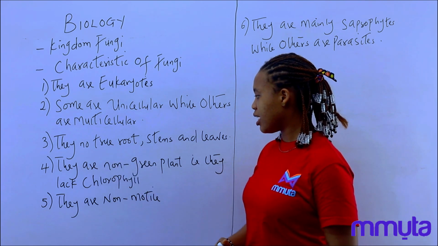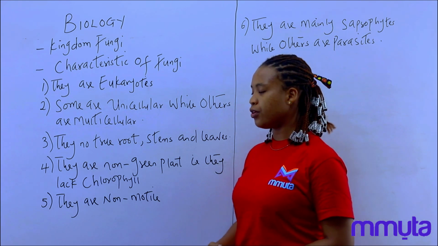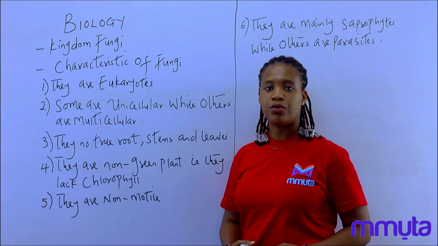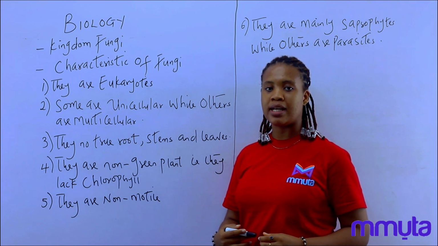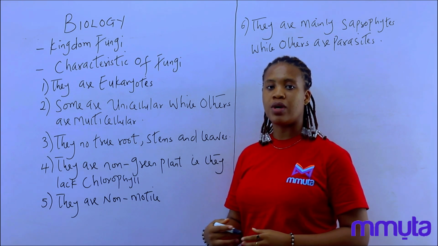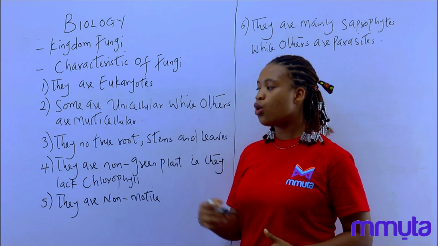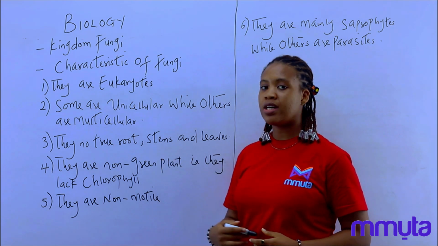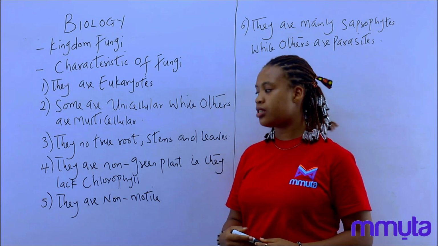The fourth one says they are non-green plants, that is, they lack chlorophyll. And what do we understand by chlorophyll? We said that chlorophyll is a green pigment in plants that helps them to absorb sunlight, which they convert to energy through a process called photosynthesis. So, without this chlorophyll, they cannot produce their own food through photosynthesis.